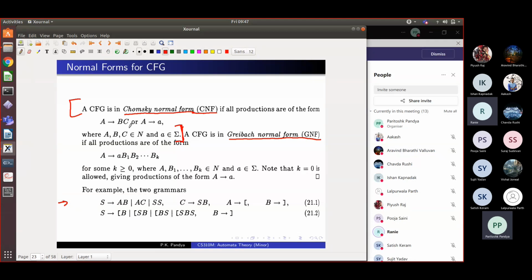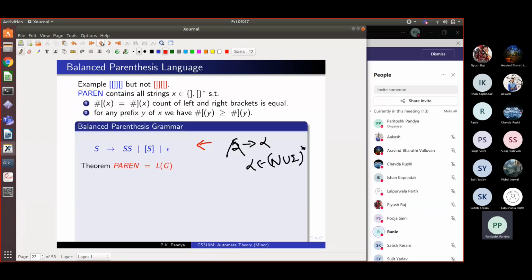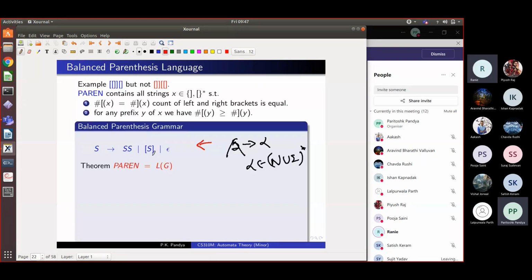So Chomsky normal form has either got doubling rules or they've got terminal rules. There are no other kinds of rules permitted. What are the kinds of rules here? S goes to SS. What kind of rule is that?